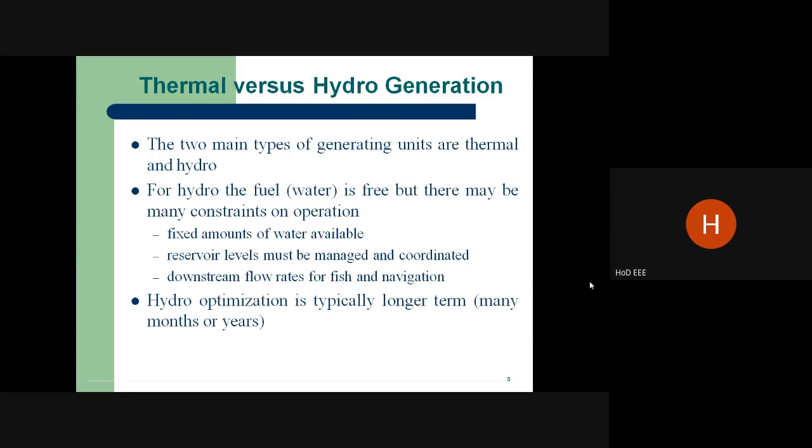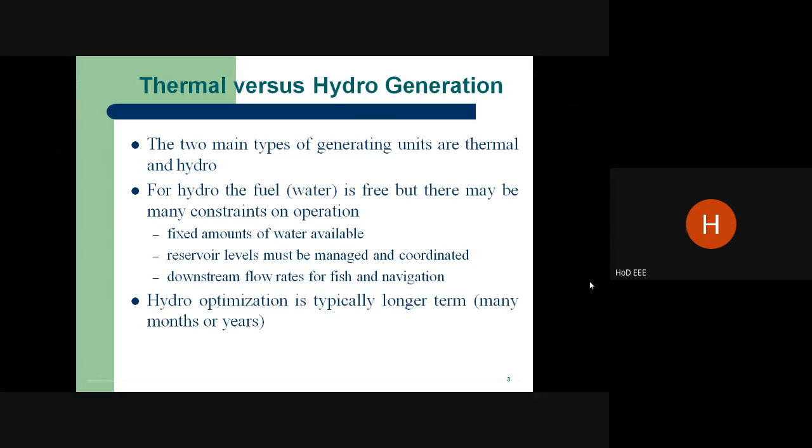If we consider the conventional power plants, we take two: one is thermal, another is hydro, because they are mostly used nowadays. And in recent years, renewable energy power generation is also coming into the picture to meet the demands. It's very, very important. The conventional method is the older method, and there are two types of generation, thermal and hydro.